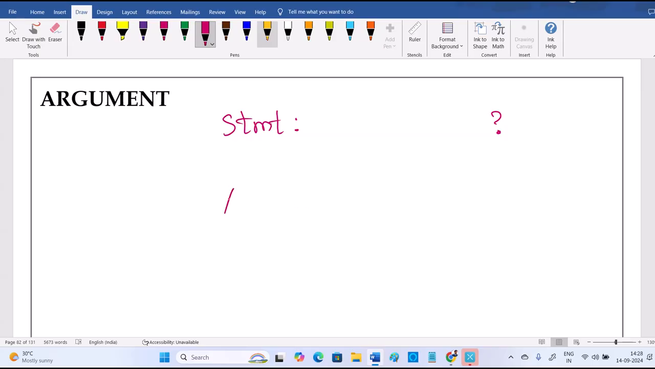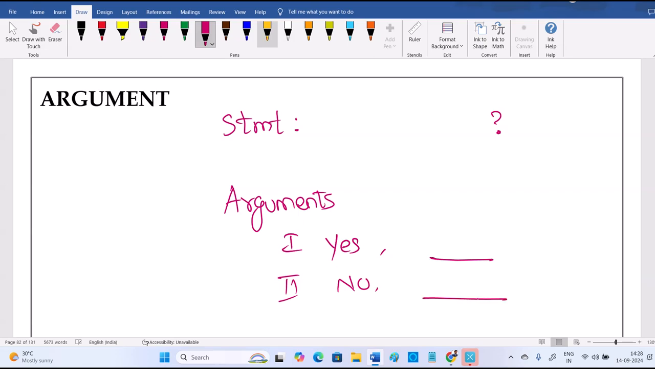Now, arguments will be like this. First argument, second argument. First argument says yes. The next argument may say yes or no, whatever it may be. But listen, they'll give some reason for that. See, statements and arguments. There is a statement. Suppose it's a reservation for women: is giving reservation for women correct or not? That is the question. Now, argument yes, argument no.